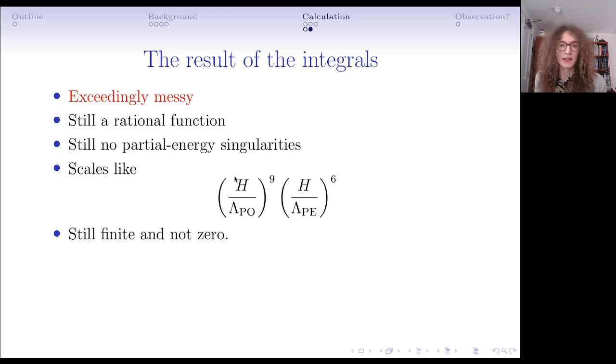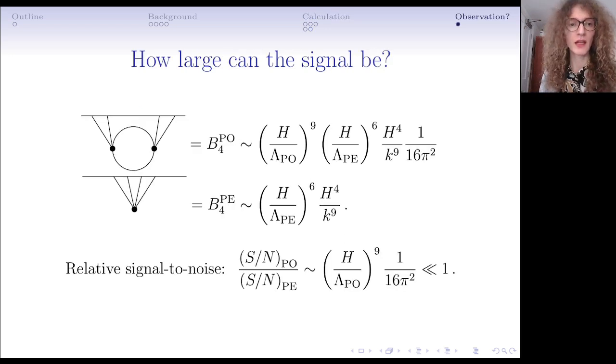And it has this scaling. We imagine that lambda is going to be bigger than Hubble, each of these two lambdas, which are suppressing the two operators. So numerically, this trispectrum is going to come with a small number attached to it. Now, the small number turns out to be a problem if you want to estimate how large the signal can be, and that's because this parity-odd one-loop trispectrum is made out of two operators.